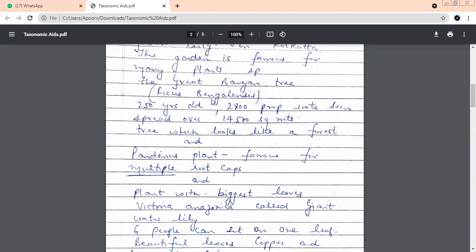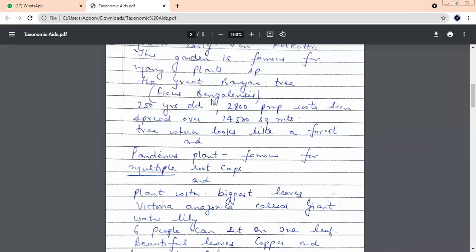And this garden is very famous for many plant species. I'll be talking about 3 species, because of which people from different parts of the world come and visit this garden. This garden is in Kolkata, beta, Howrah. Earlier, that was known as Calcutta, and now we call it Kolkata. So the biggest garden that we have is in Kolkata.